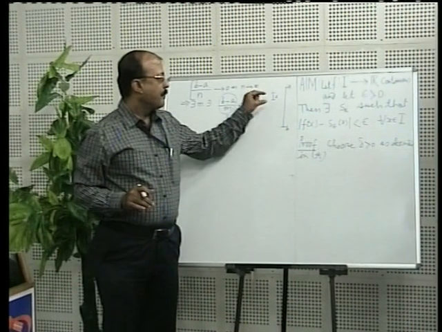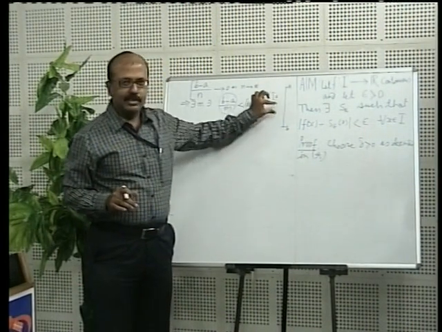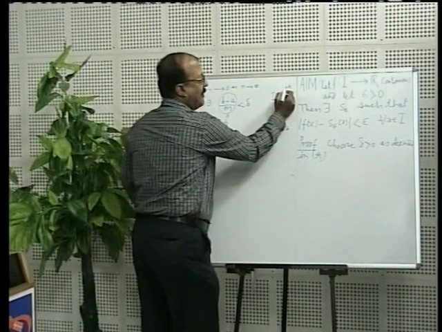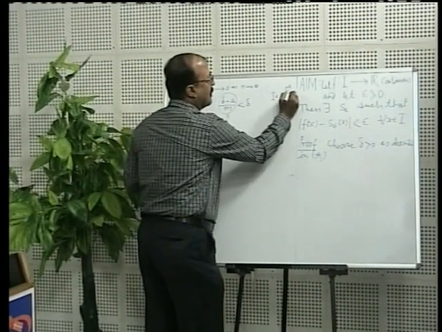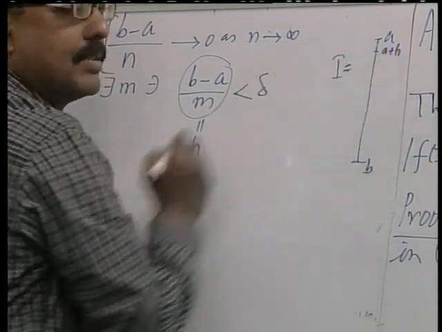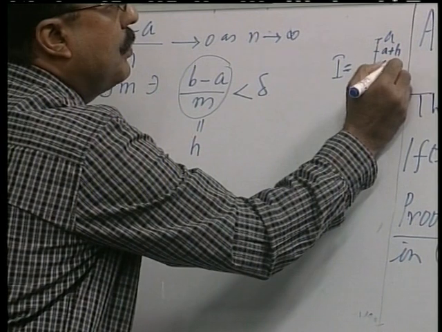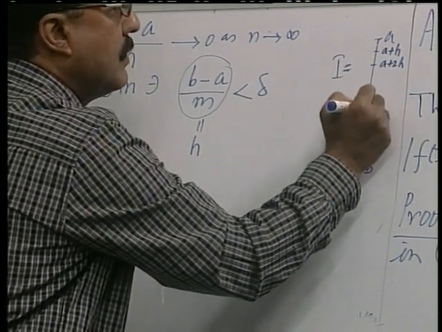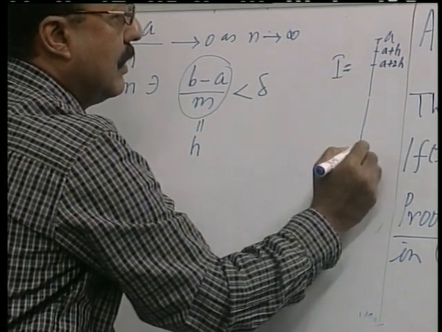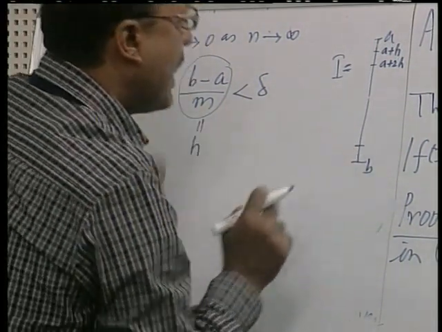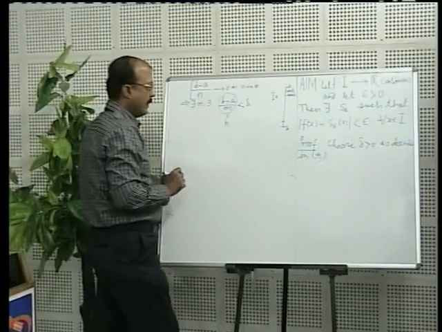With this H, we will make a partition of this interval. How do I make the partition? I have A, then this is my A plus H. Then the next one I'll take A plus 2H and so on, right? At what stage am I going to get to the end?